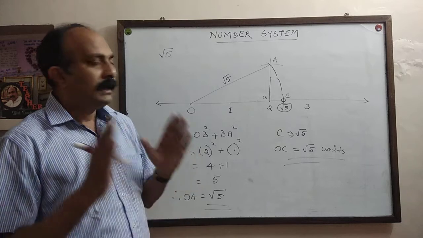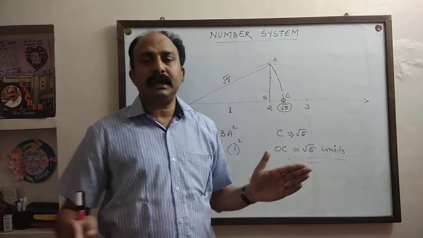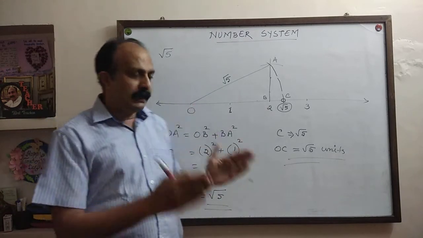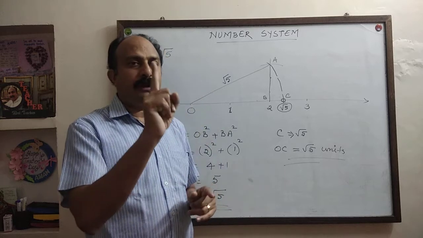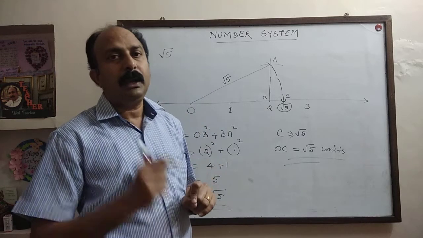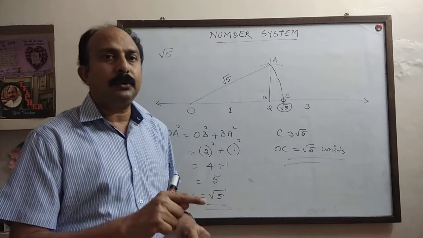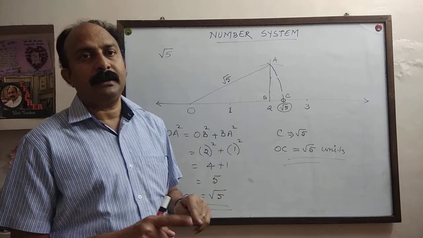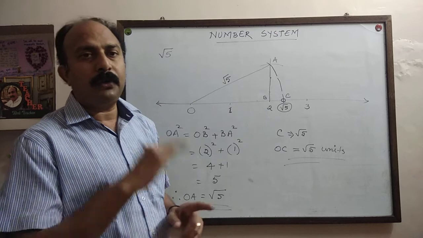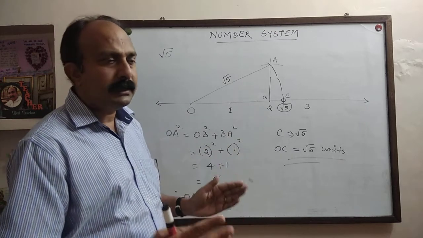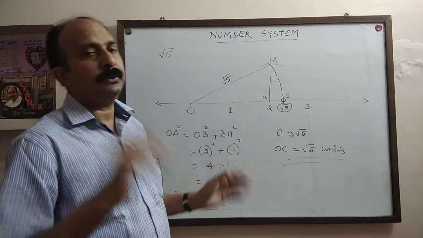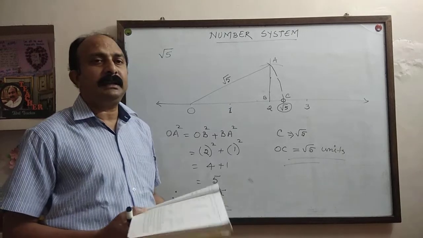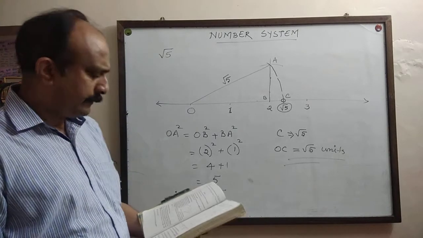So for representing any root number on the number line, you have to construct a right angle triangle always on the number line. In that right angle triangle, the height will always be 1 unit. Base will be 1 less than the under root of the question. For example, for root 8, base will be root 7 and height must be 1. For root 9, base must be root 8 and height must be 1, and so on. I hope you understood this method. This is how we can represent under root numbers on the number line.